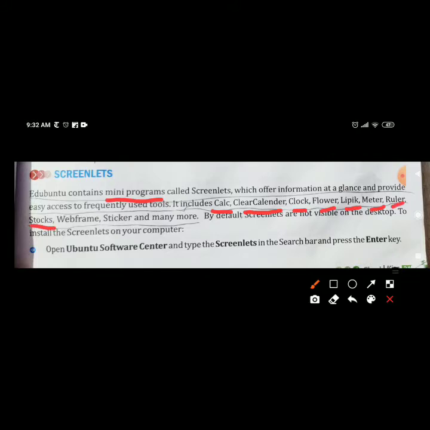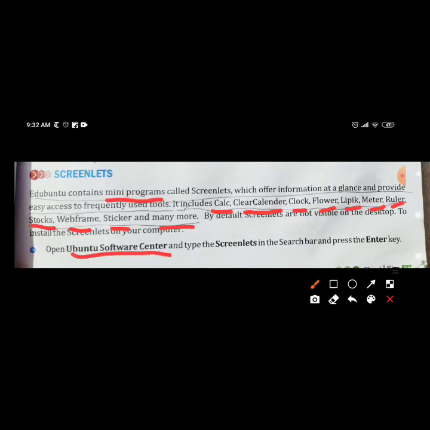Now we will learn about screenlets. Now what are screenlets? Screenlets are the mini programs of Ubuntu. And in these programs there are calc, means calculator, calendar, clock, flower, lipic, meter, ruler, stock, web frame, sticker, and many more.